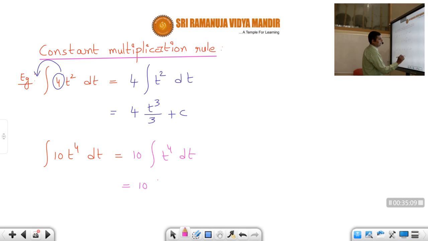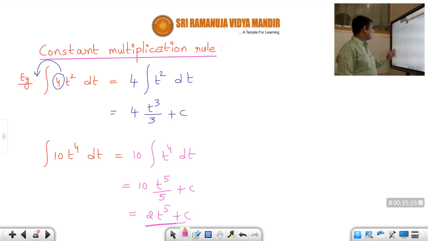So what is that c? Some constant, an arbitrary constant. We don't know what that value is. It can be minus 1, 0, 3 by 2. We don't have to worry about that one. Okay, students. So I hope you understood the constant multiplication rule. Whenever a function is multiplied by a constant, just take that constant outside of the integration and do the integration process as usual.